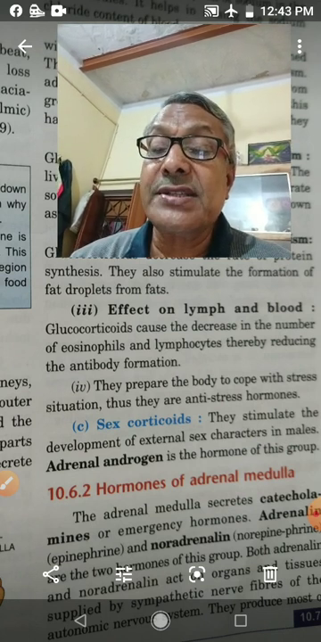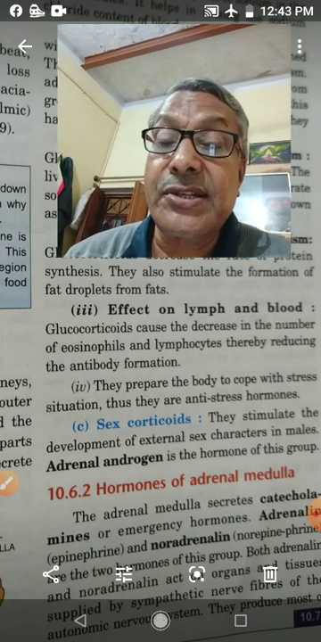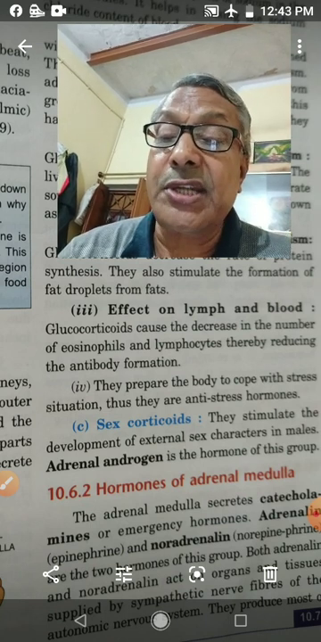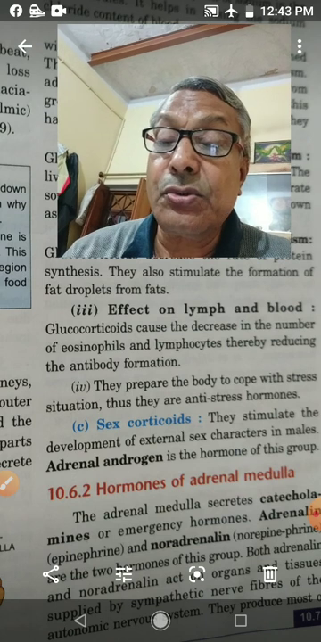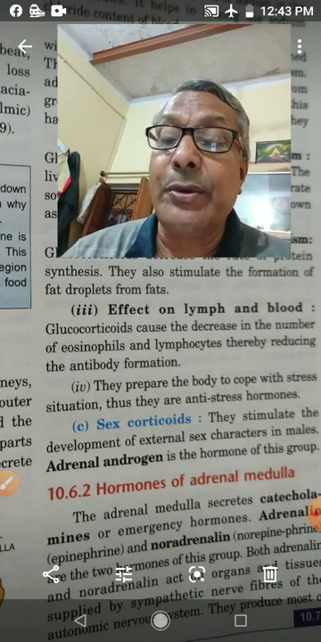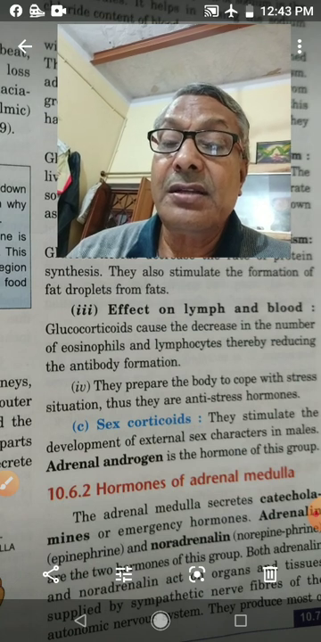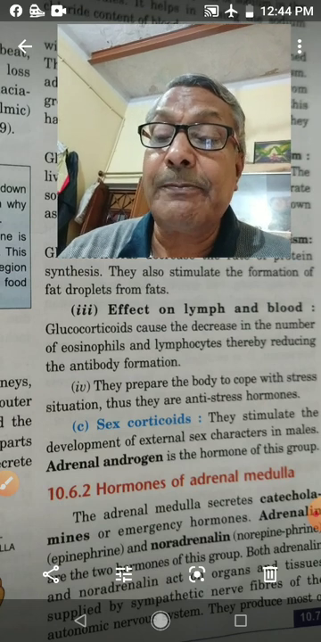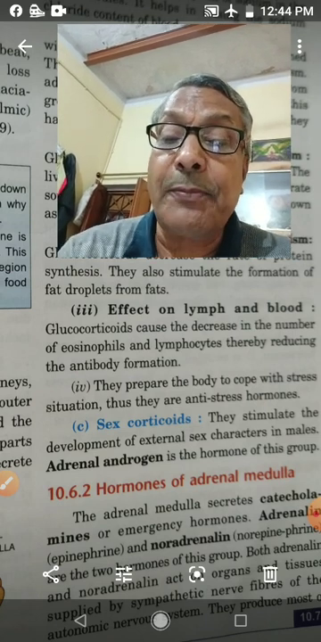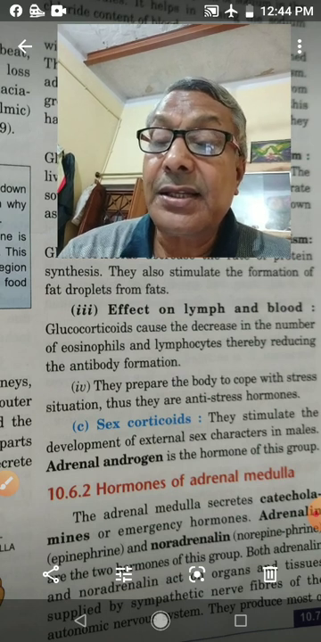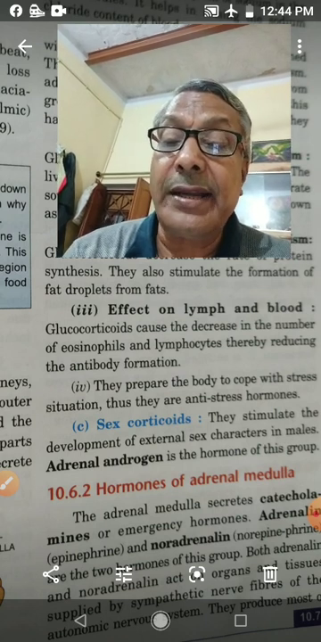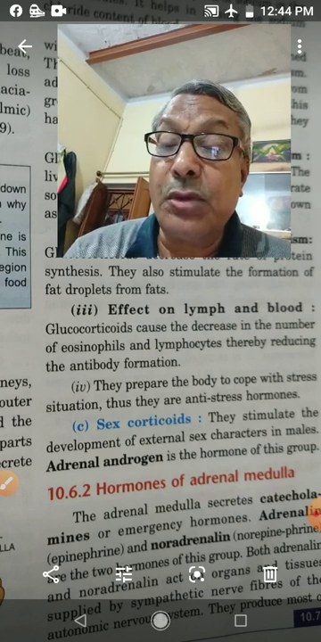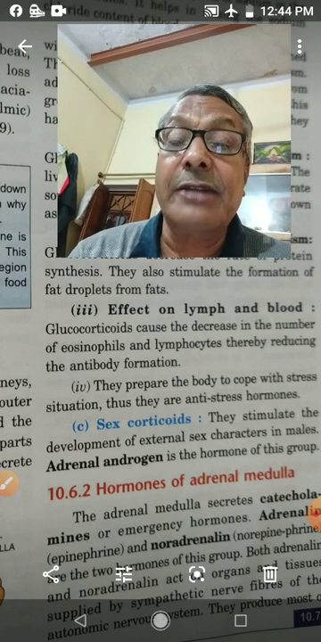Next is Conn's syndrome. Conn's syndrome is also known as hyperaldosteronism. It is due to oversecretion of aldosterone hormone. The symptoms of Conn's syndrome are high plasma sodium, low plasma potassium, rise in blood volume, high blood pressure, muscular weakness, cramp, and paralysis.